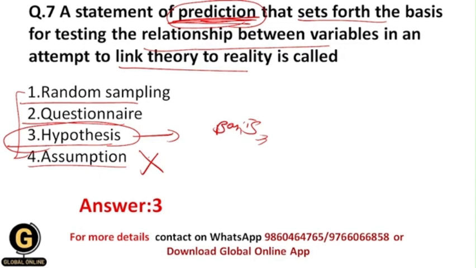This is not an intuitive thinking part. And as well, hypothesis includes the relationship between the variables, and this is an attempt to link theory to reality, but assumption is not like this. All of you getting? And random sampling is the technique in the research process by which we select the samples from the target population. And questionnaire is the data collection method under which the researcher asks the questions and respondents give the answers. And that's why your correct answer should be 3.